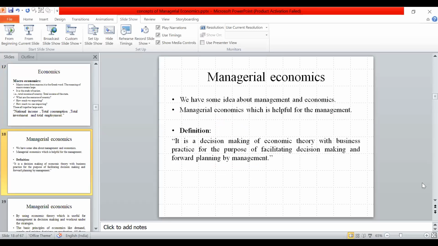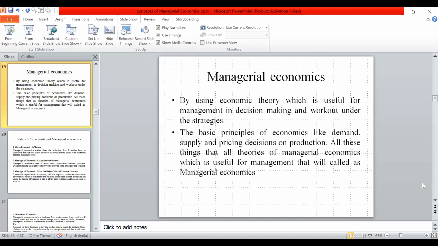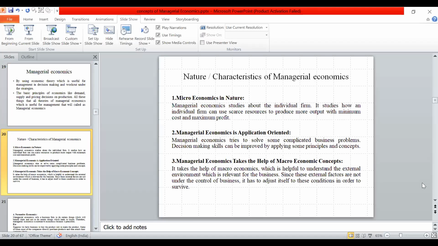The definition of managerial economics is decision making. The decision-making process generally deals with the managerial functions. It is a combination of managerial functions and economics. That's why it is simply called managerial economics: the integration of economic theory with business practice for the purpose of facilitating decision making and forward planning by the management. These are the nature and characteristics of managerial economics.